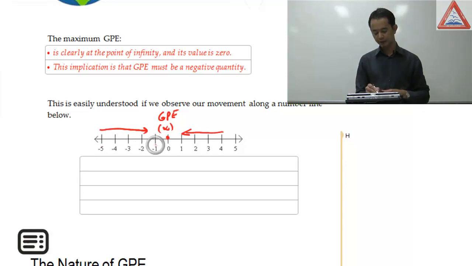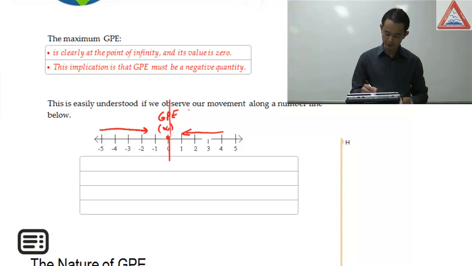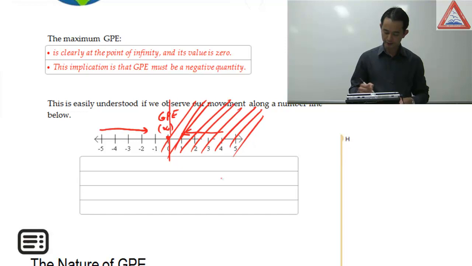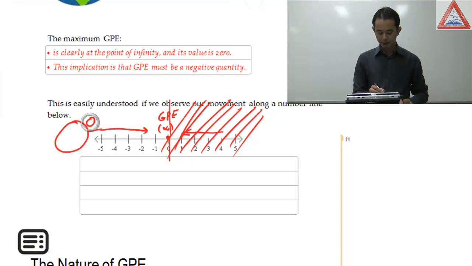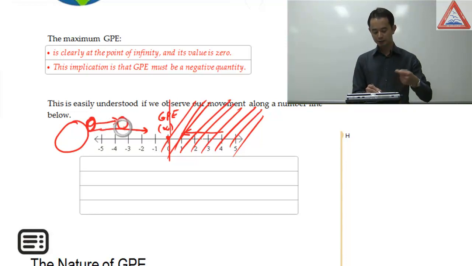Can you see how this is very similar to GPE? If we ignore the positive side of the number line and just take the negative number line and 0, GPE is exactly like that. If I place the Earth here, when an object M is on the surface, it will have some negative value of GPE. And if I move it up, by putting my work in, it will gain energy in terms of stored energy, or GPE.